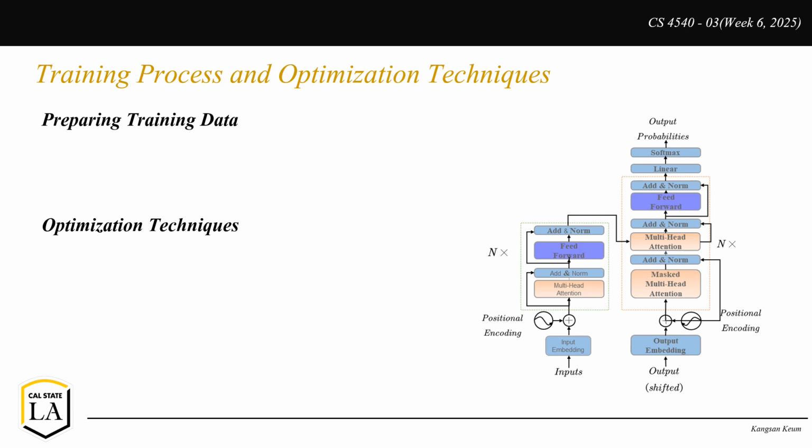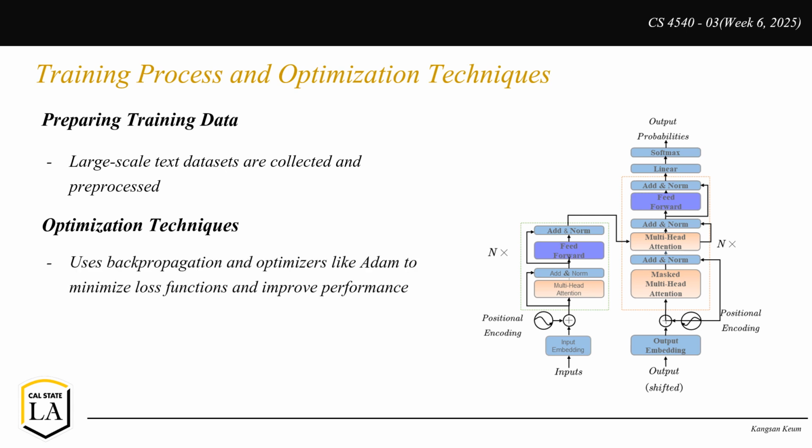Training a transformer involves multiple key steps, each crucial for improving the model's performance. First, data preparation. The model is trained on vast text datasets like books, articles, and web pages. Second part is tokenization and embedding. The input is broken into tokens and converted into vectors. Third part is forward pass. The model predicts the next word based on previous words.